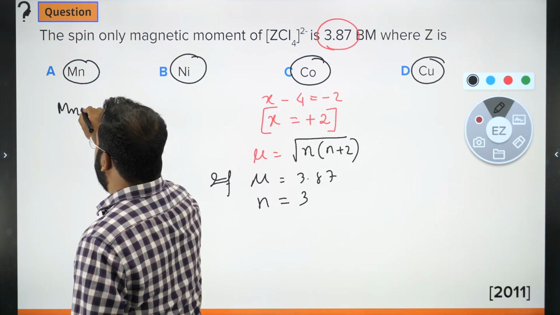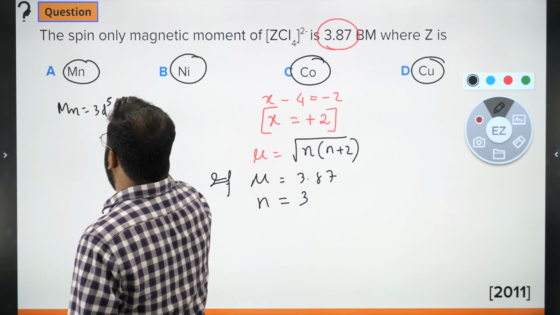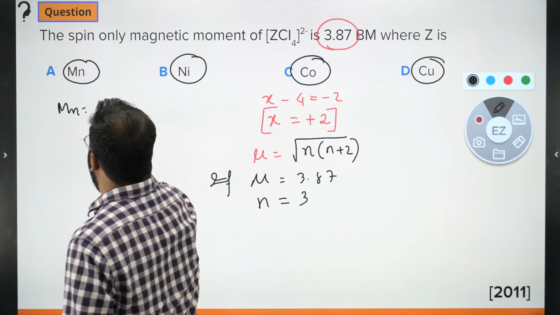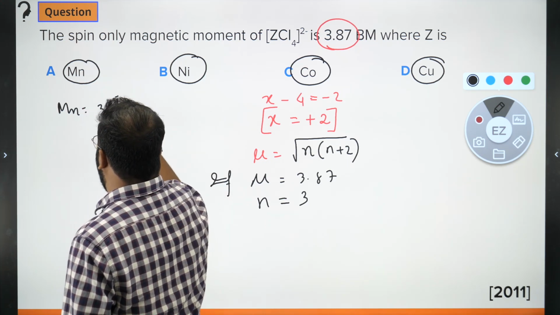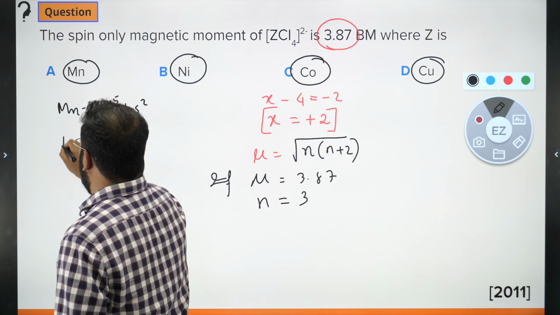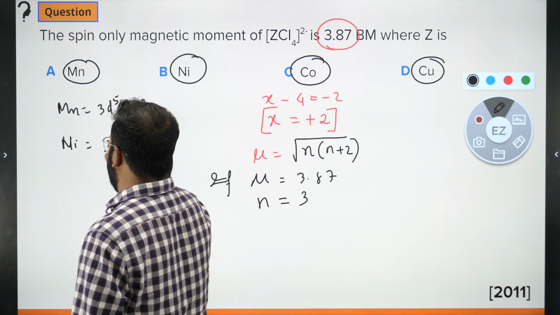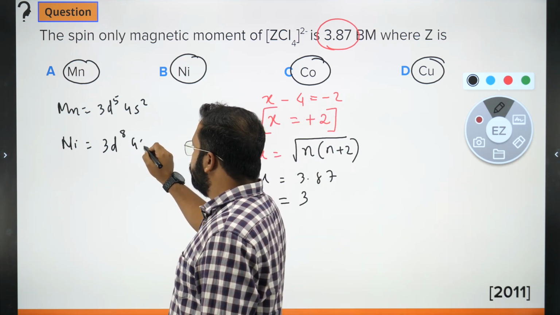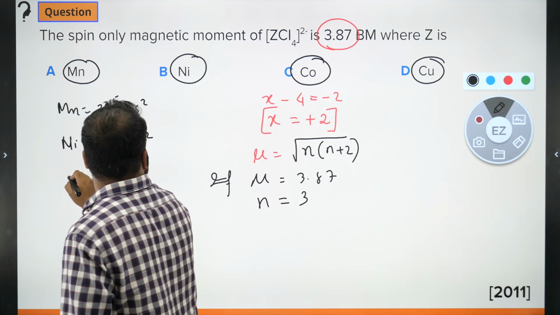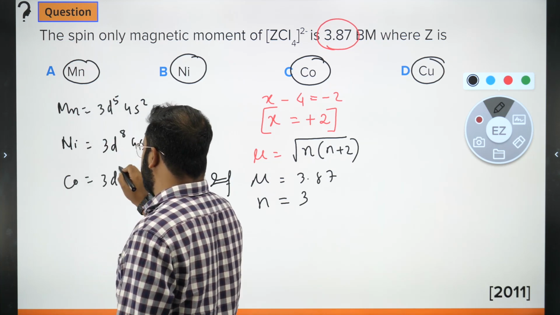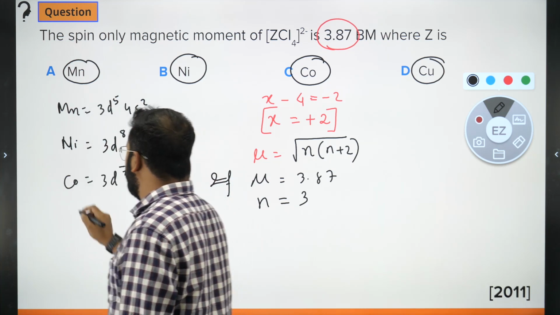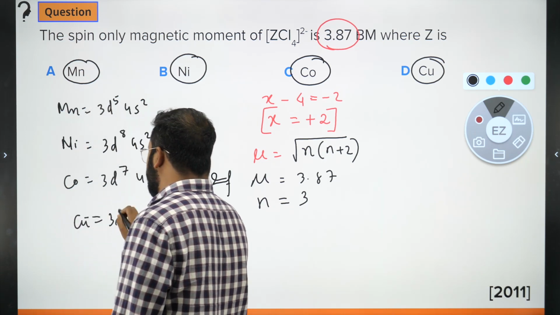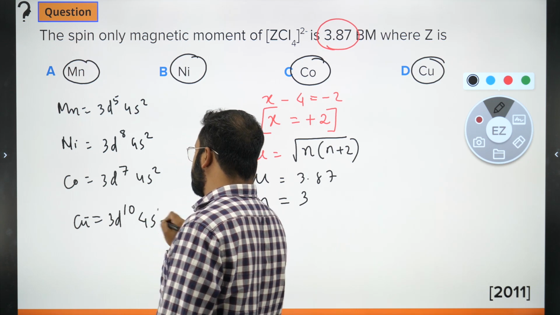Mn is 3d5 4s2. Iron, cobalt, nickel: nickel is 3d8 4s2. Cobalt is 3d7 4s2, and copper is 3d10 4s1.